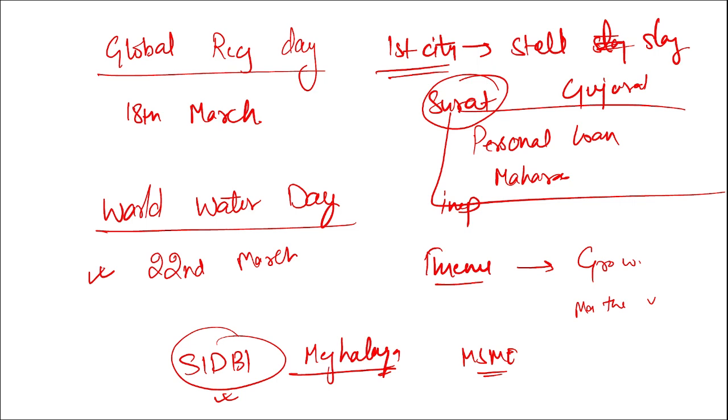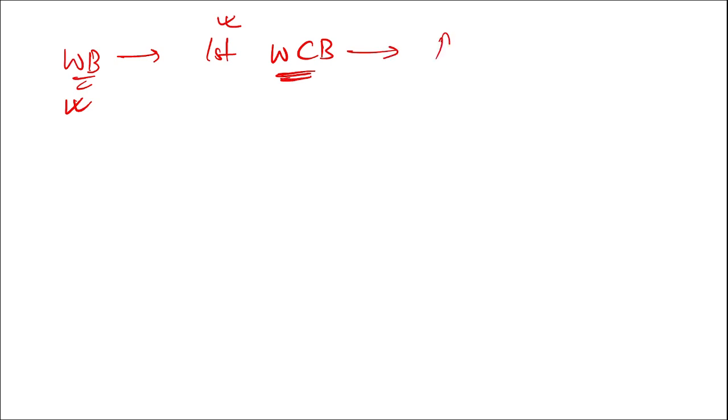All right. Then tell me, recently the World Bank issued the first wildlife conservation bond to protect which animal? It is to protect Africa's black rhino.